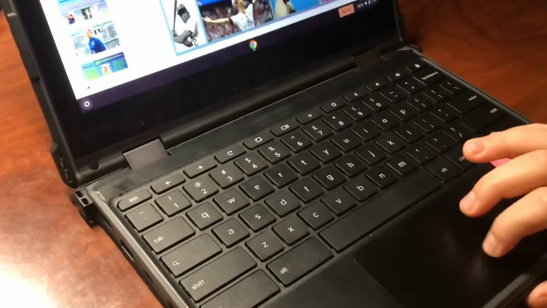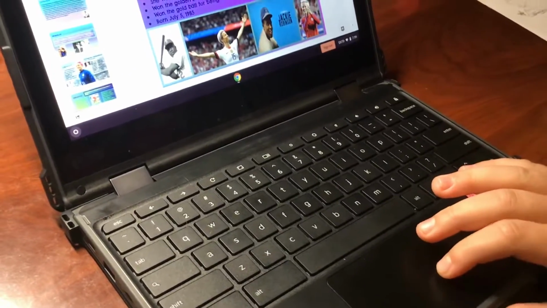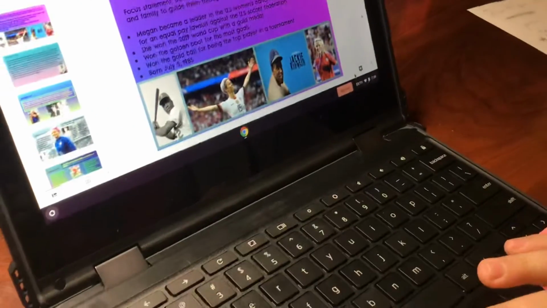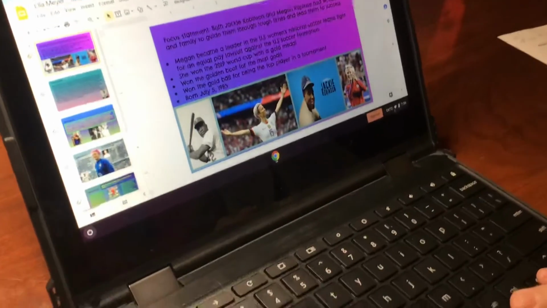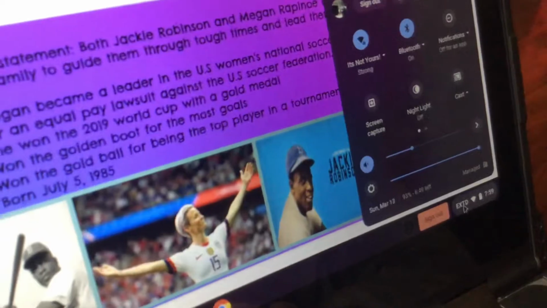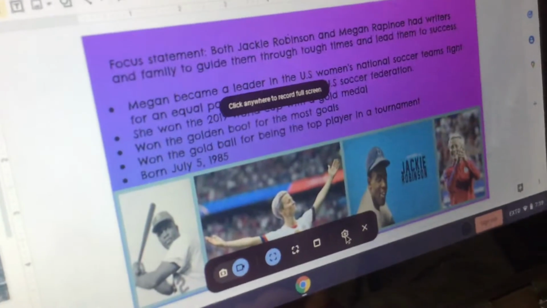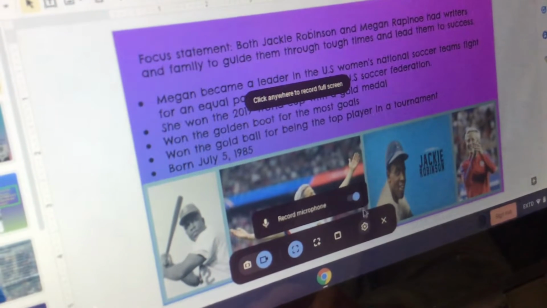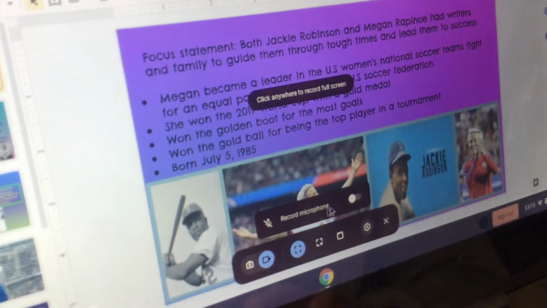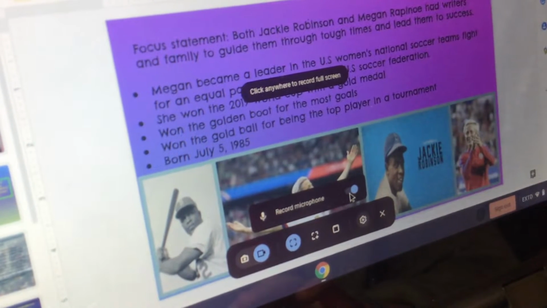Okay, so my assignment was to make a Google slide that compared Jackie Robinson and Megan Rapinoe on how they both led social change. So I'm going to record this without Flipgrid or Screencastify. So we're just going to go to this button beside the sign up button, screen capture, and then it's vital and critical that you put your microphone on. By default, it's off, so you're just going to have to click on that to tap and to put it on. Otherwise, you're not going to be able to hear yourself.